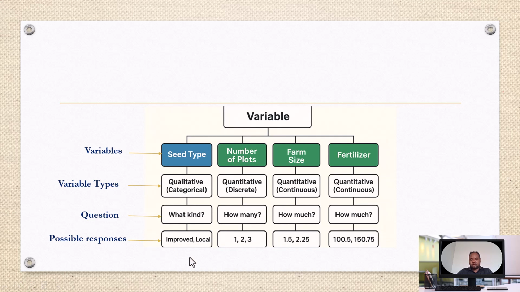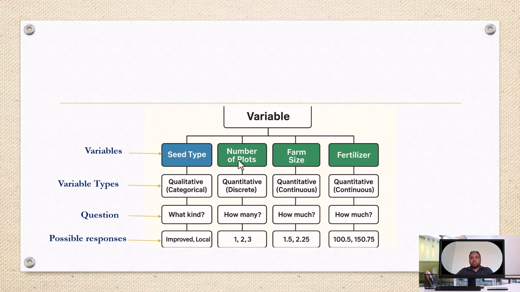The fourth one is to identify the possible values or the possible responses of each variable. For example, seed type is a qualitative variable, and the questioning type is what kind, what type, which group, right? The possible values for such a variable are improved, local. In this context, seed type can be improved or local. These are the possible responses. It depends on the specific research type.